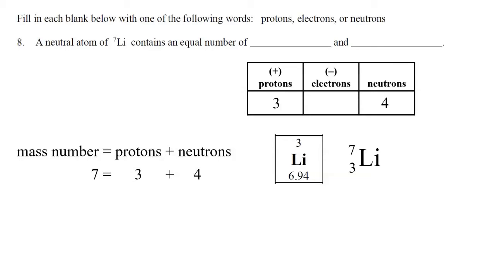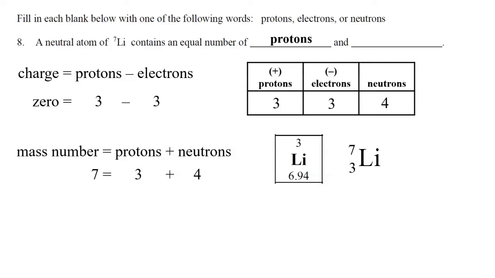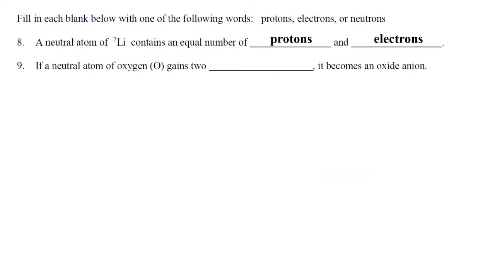There is no charge on this particular atom, so because it's neutral, the number of protons and electrons is the same, so 3 minus 3 is 0. Therefore, this particular answer is protons and electrons. Now, moving on to number 9.